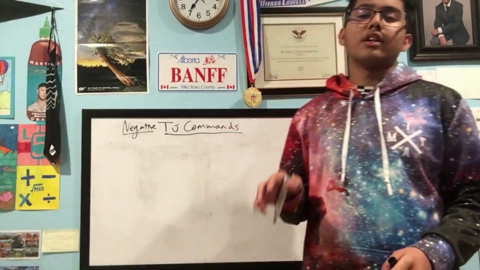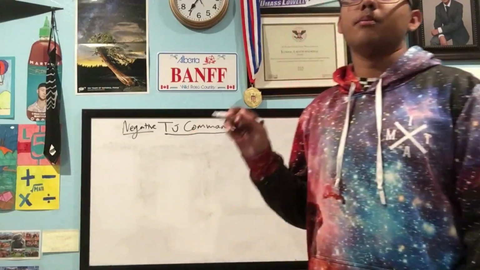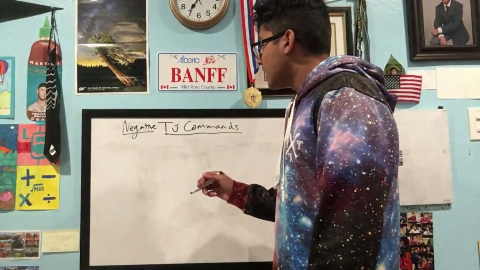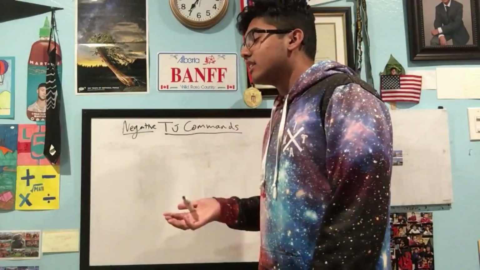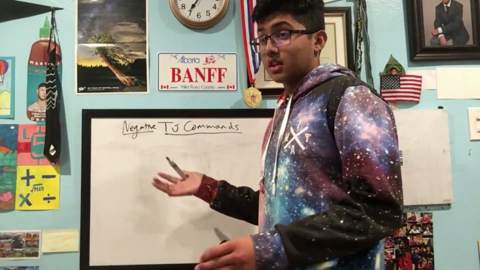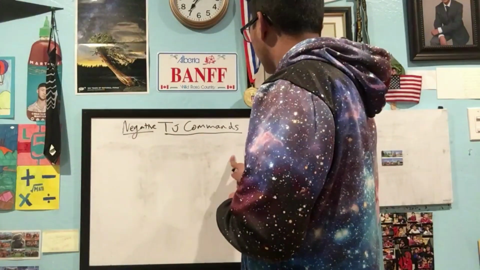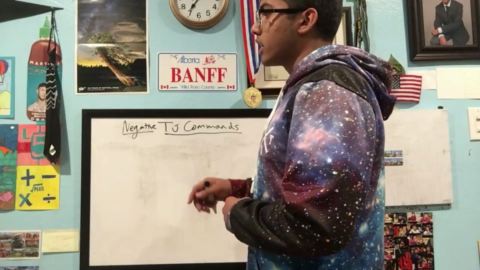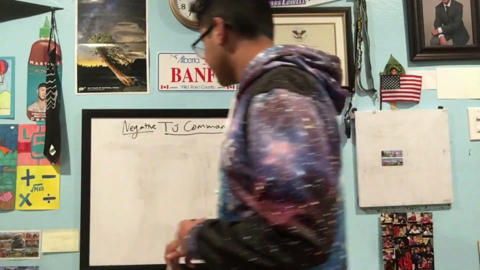Alright guys, so you made it through the positive tú commands, now we'll move on to the negative ones. These ones are a little bit harder because they use a different type of conjugation. You'll have to memorize these at some point for the subjunctive mood. Essentially, what we're doing here is changing the endings for each of our conjugations.